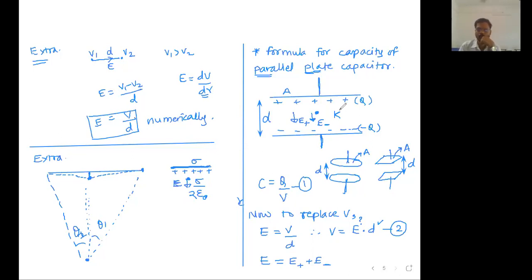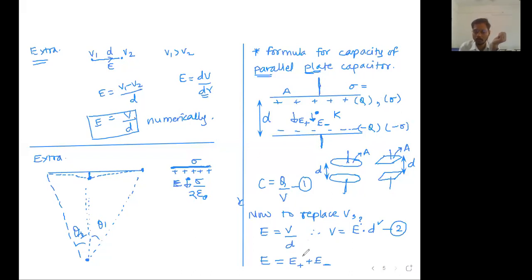Now, this charge per unit area is equal to Q upon A. This charge per unit area is also Q upon A. दोन्ही पण Q upon A असणार आहेत. Both of these are going to be Q upon A. So if this is sigma, this is also sigma. Or you may write it as minus sigma, no issues. याला तुम्हाला सिग्मा घ्यायचा आहे, सिग्मा घ्या. याला तुम्हाला मायनस सिग्मा घ्यायचा आहे, no issues, no problem.